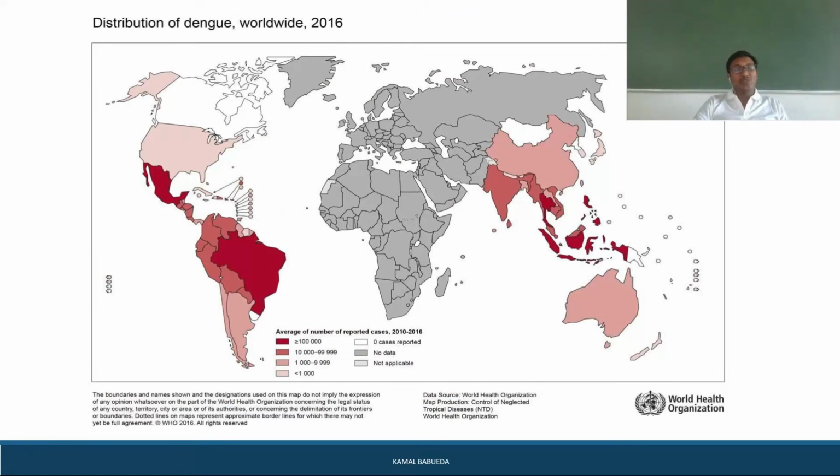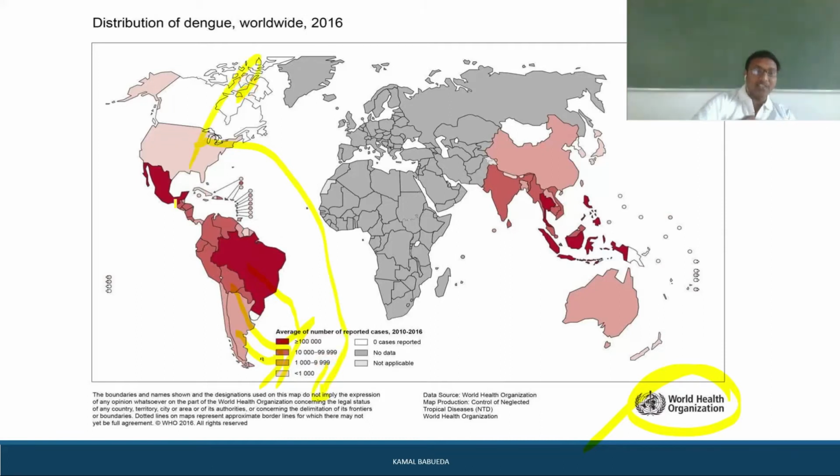So this is the distribution of dengue around the world. You can get this picture from the World Health Organization website. The red indicates more than 1 lakh cases per year, and the light red indicates 10,000 to 99,999 cases per year. This color indicates 1,000 to 10,000 cases per year, and this light red indicates less than 1,000 cases per year.